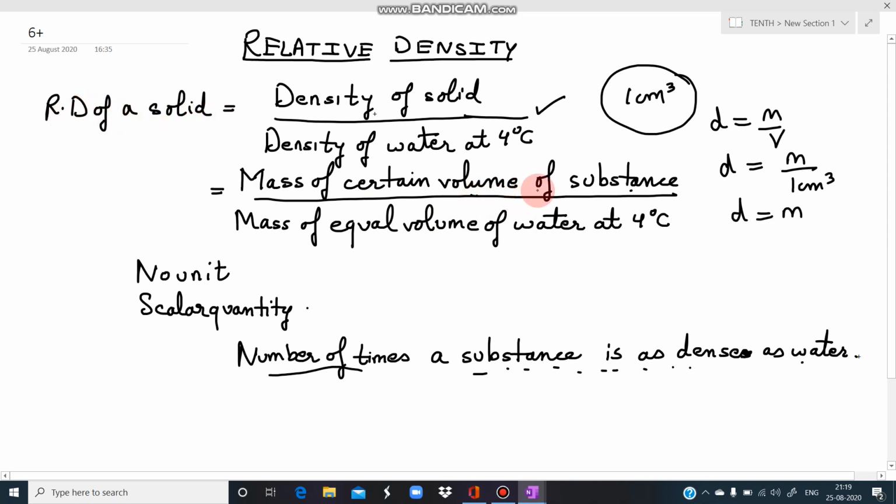So you take any substance of any volume, find out its mass. You take equal volume of water at 4 degrees centigrade, find its mass. When you divide it, you will get the relative density of the solid. Then relative density, since we're dividing density by density, it has no unit. It has no unit. And it is a scalar quantity. So these things we have to remember.